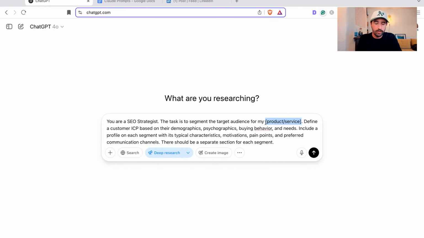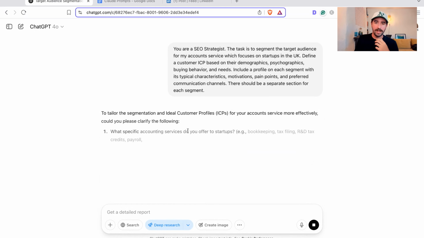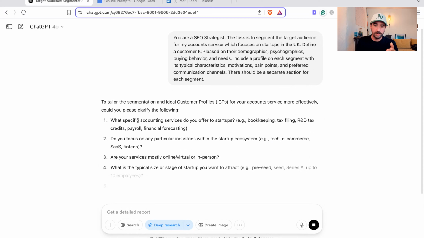So we need a product or service we're going to work on. Let's say we're an accountant that focuses on startups, for example. So for my startup, my accountant's service, which focuses on startups in the UK, for example. So first thing we need to make sure we've enabled deep research in here as well. So we can go and run that prompt and it's going to come back and ask us some questions which we need to answer. So we can go ahead and answer these questions.